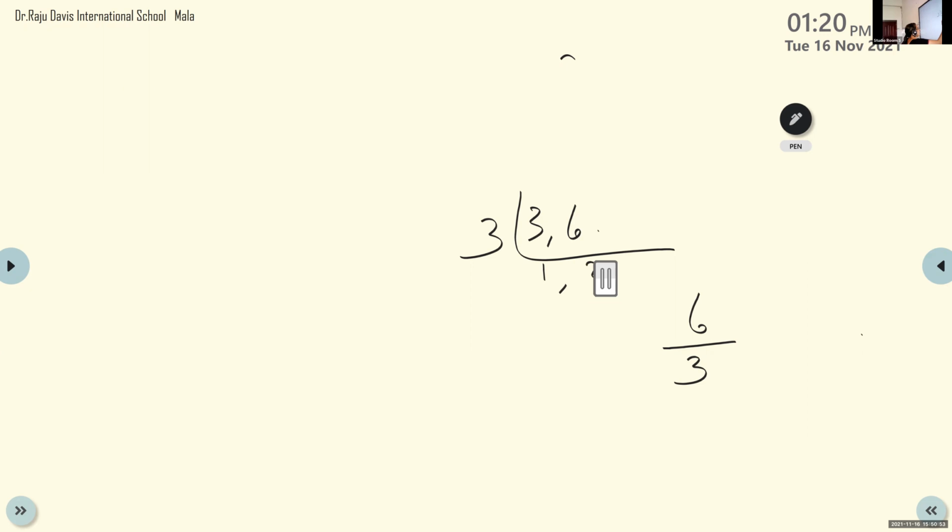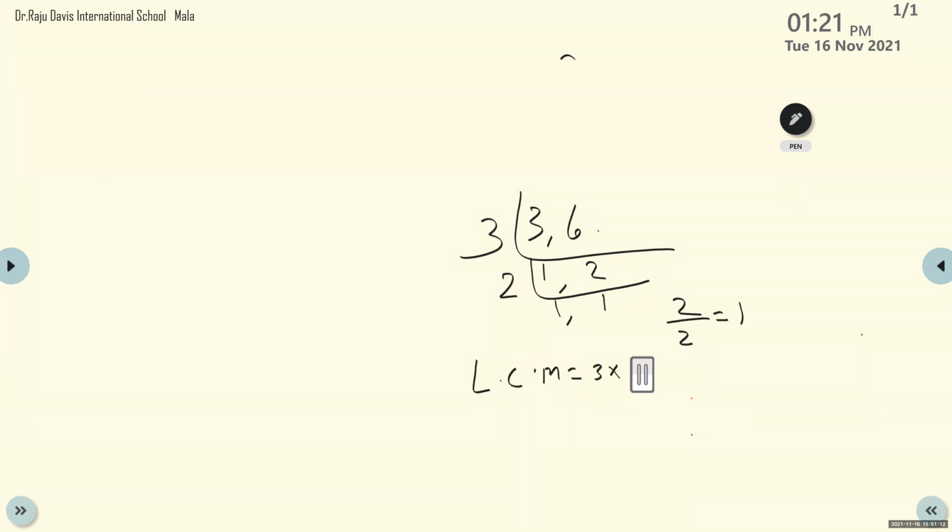Again, which number is remaining here? Ma'am, 2. Only 2 is remaining, so you have to divide with 2. Here 1 as it is, you write. Again, 2 divided by 2, you will get 1. 1, 1, you got it. So LCM, you will get it as 3 into 2, which is equal to 6.